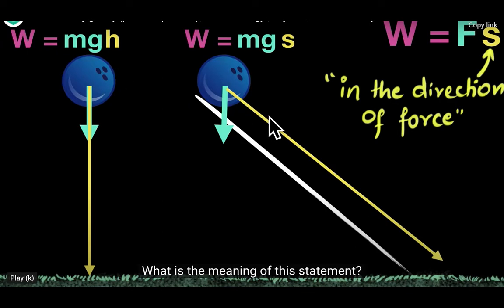But in this case, the force of gravity is acting in this direction and the ball is displacing in this direction. So there is an angle between displacement and force of gravity.